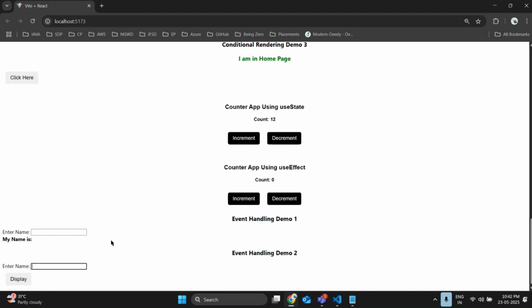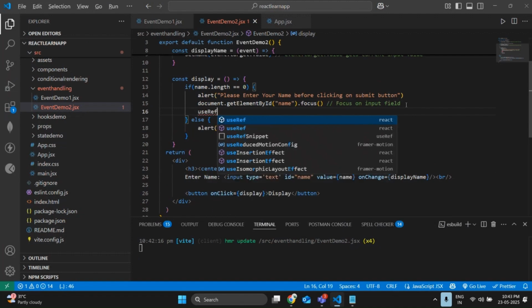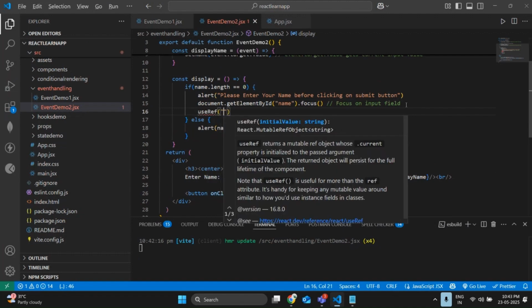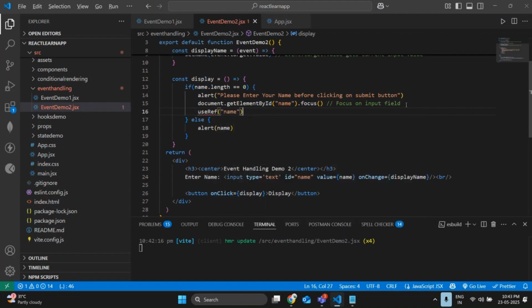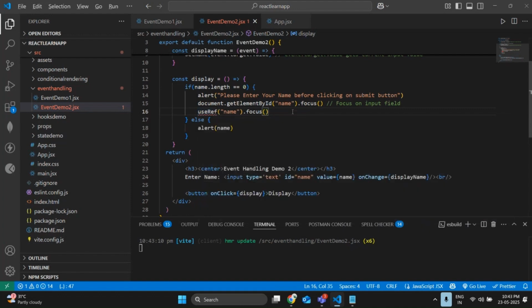Instead of using document.getElementById, we can also use useRef. I think. Let me think once. Let me use useRef of name. Okay, it is a function, right?